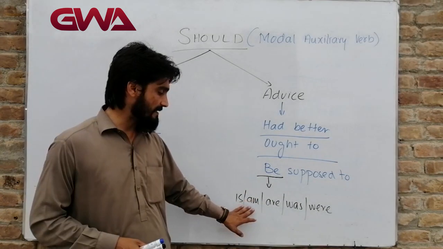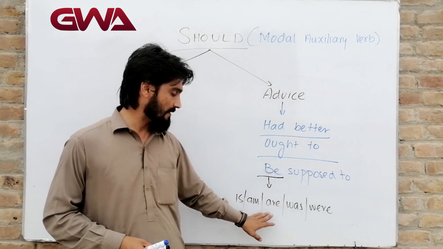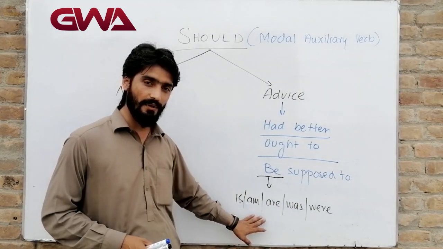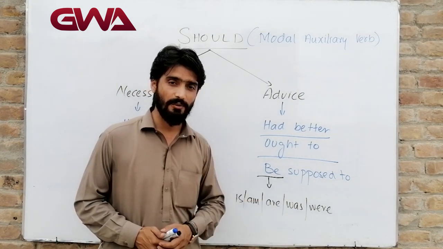Be means is, am, are, was, were. In the present or in the future is, am, are, and in the past was, were.